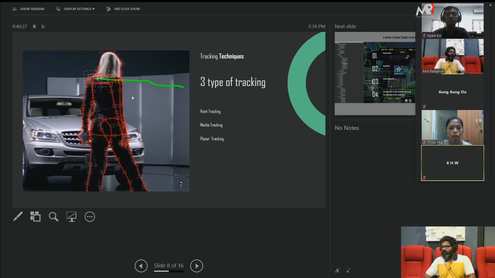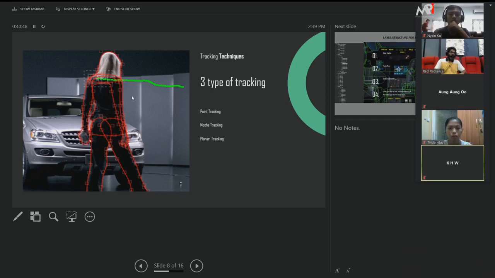You should know where you can use the tracker. It's just 3 types of tracker. When you see the shot, you don't know which track you want to do. But if you know all these things, it's easy to understand which track we can use. So that's what I'm saying. Always you have to analyze the shot. Before you start the work, always you have to analyze, play back the shot each and every time, and then you have to decide what you are going to do, and you have to implement the tools whatever you need.